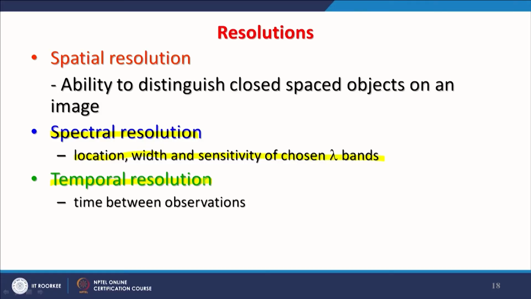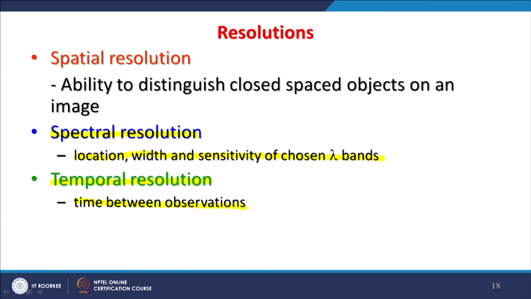Another term among resolutions in remote sensing data is the temporal resolution, which is basically repeatability: how frequently that satellite visits the same area, that is, the time between observations. That is also very useful, particularly in change detection studies or monitoring something.